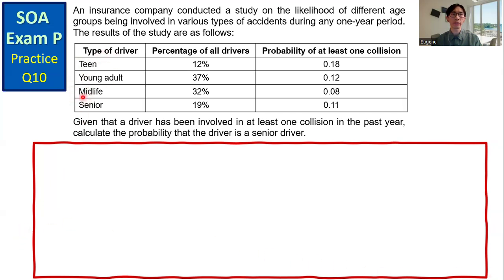There are 4 types of drivers: teen, young adult, midlife, and senior. 12% of all drivers are teen, 37% are young adult, 32% midlife, 19% senior.